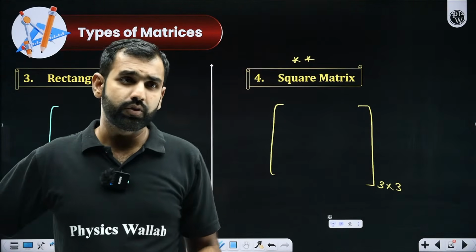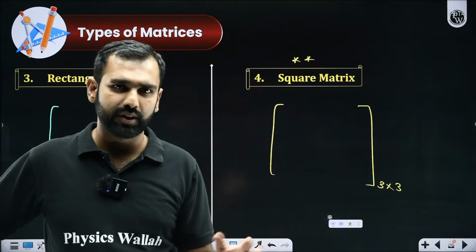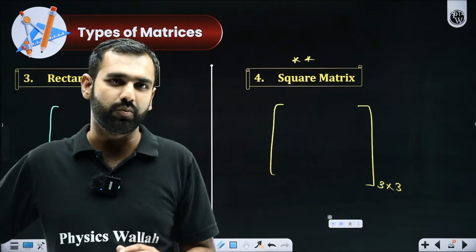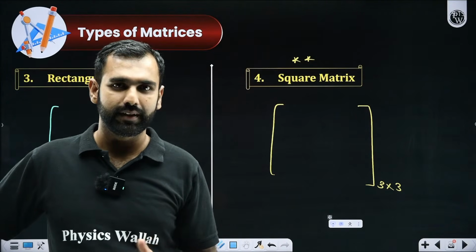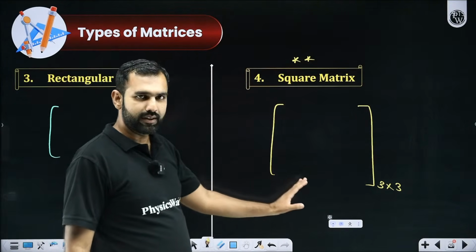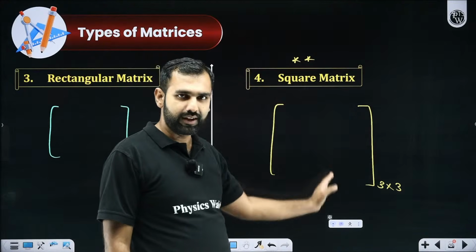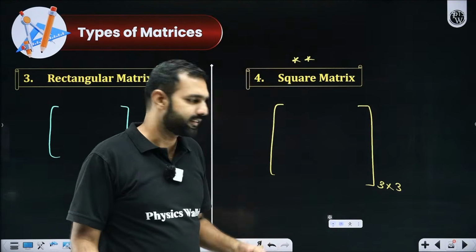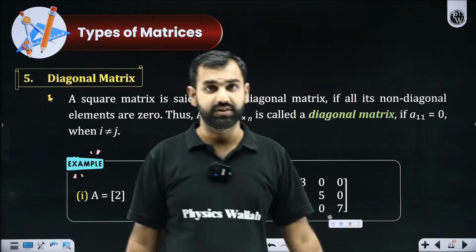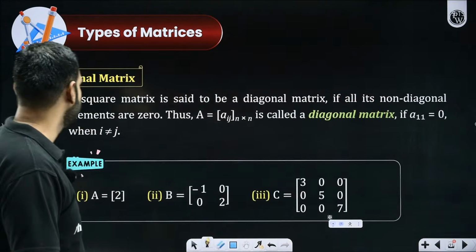In your syllabus, most of the time you'll be seeing either a 3 by 3 or a 2 by 2 matrix. Your syllabus is majorly restricted to that discussion only. Did you all get that? So if it is a 3 by 3, I hope you're understanding first column, second column, third column, first row, second row, third row. And that's how we arrange the elements, as we discussed in the beginning of this session.